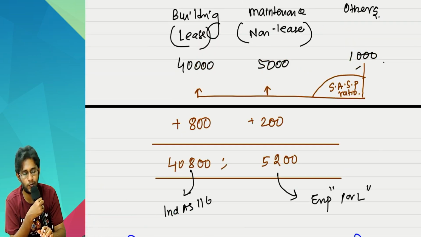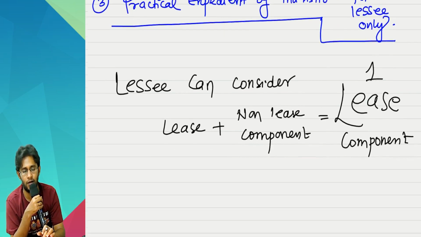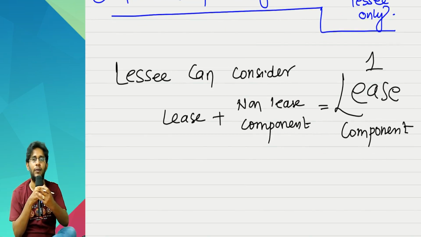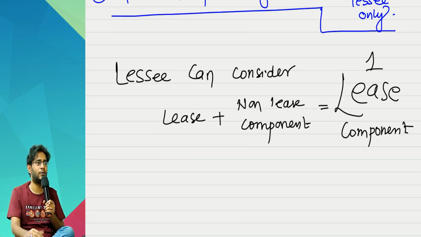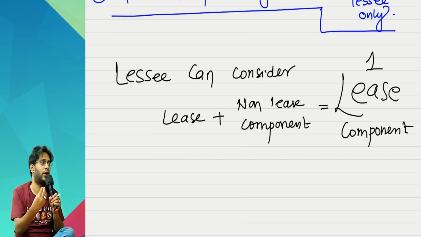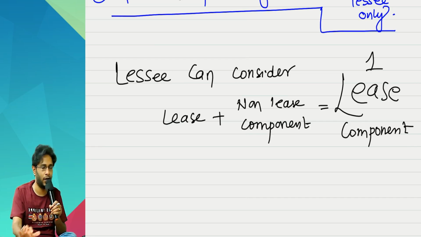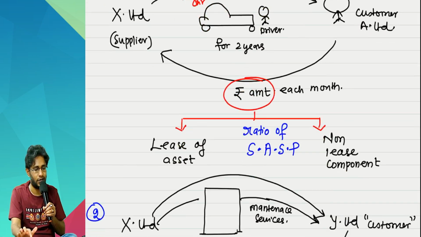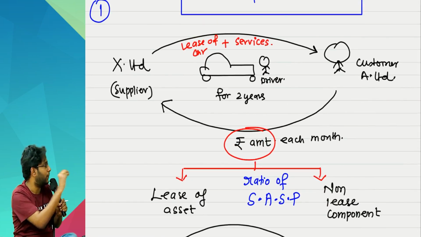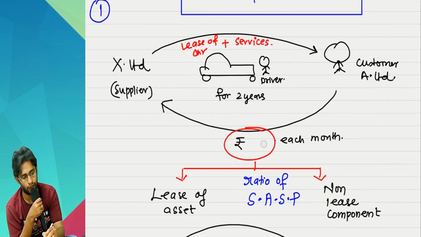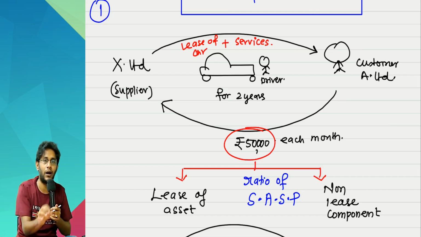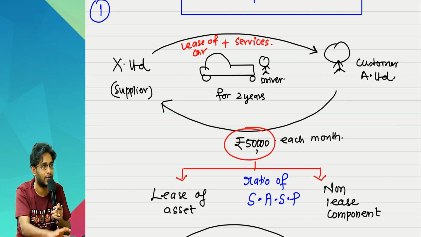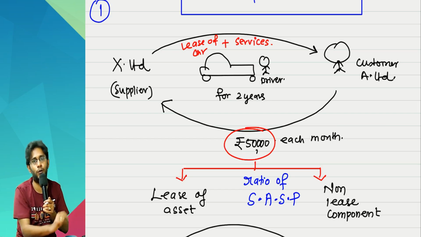Ideal answer is you should split an account. Ideally, splitting every time is not so easy. Standard says you need not split. If you can't split, don't mind. Entire amount treat it as lease payment only. That means, for example, if every month I am paying an amount of, let us say, 50,000 rupees for car plus driver put together, there is a driver services cost in it. Ideally you should split it and charge to P&L.